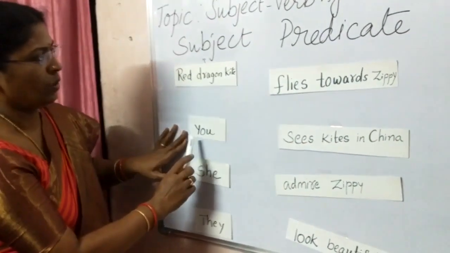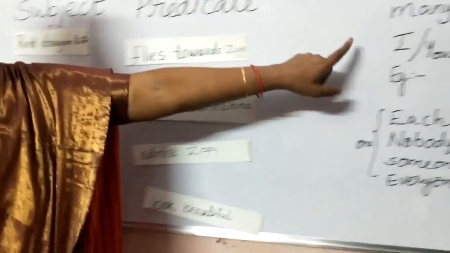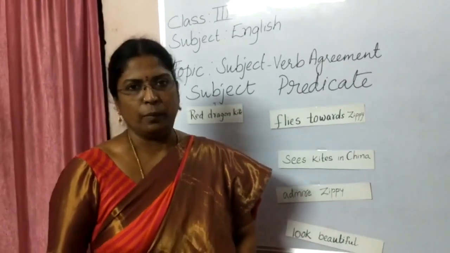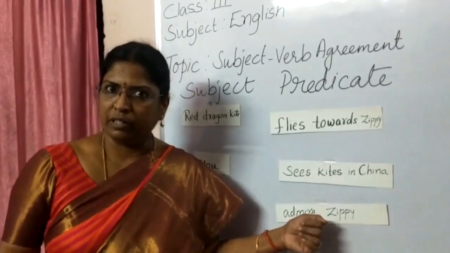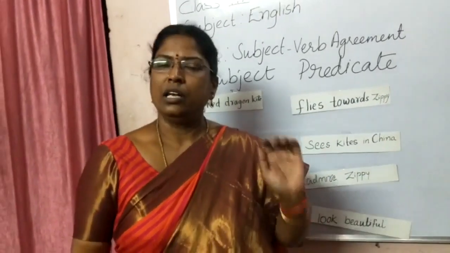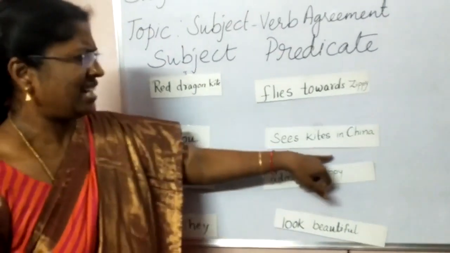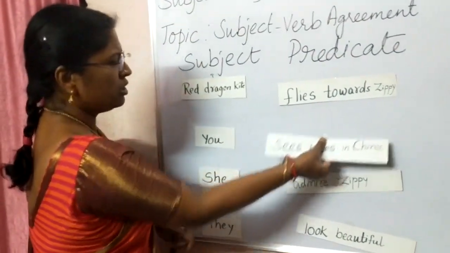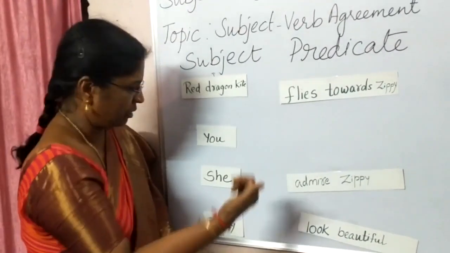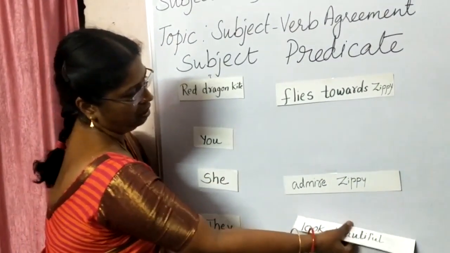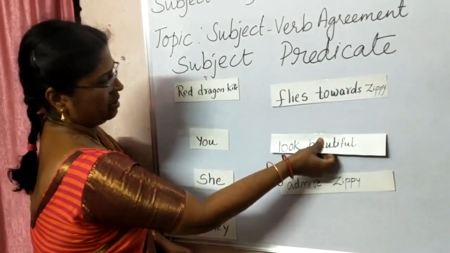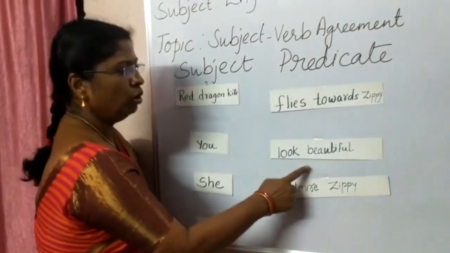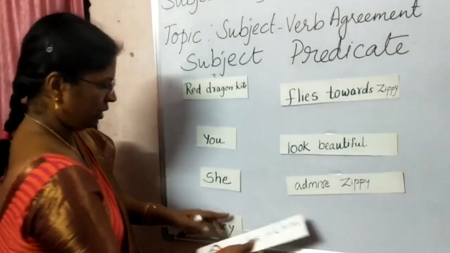Okay. Now next one is you. You and I, see here children, they don't take S or ES in the verb. So the predicate starts with a verb and it doesn't take S or ES. So you see kites in China. Does it make sense? No. So here this will not come. So we will remove this one. So you admire Zippy. Okay. You look beautiful. Yes. So here look is not having S or ES. So you look beautiful. Next one. Okay, we'll keep this one here.